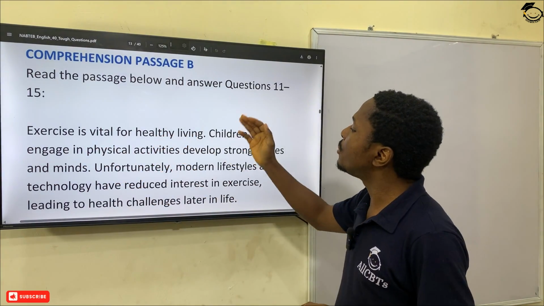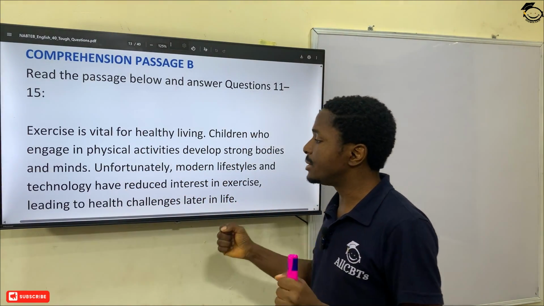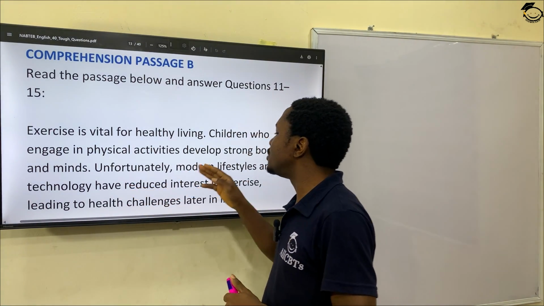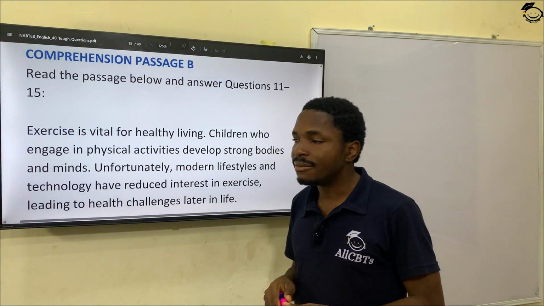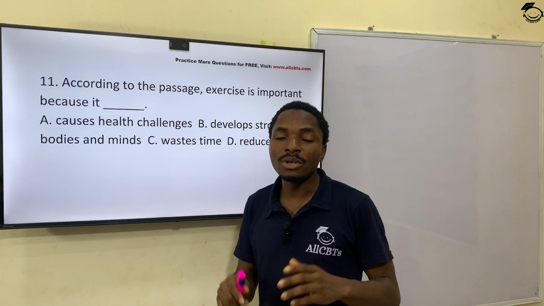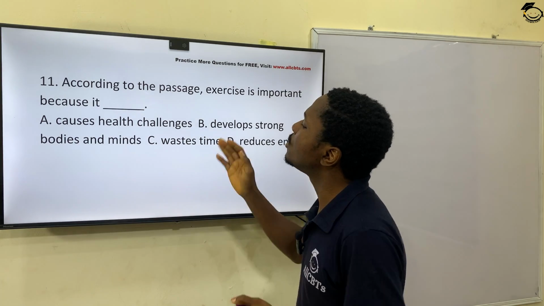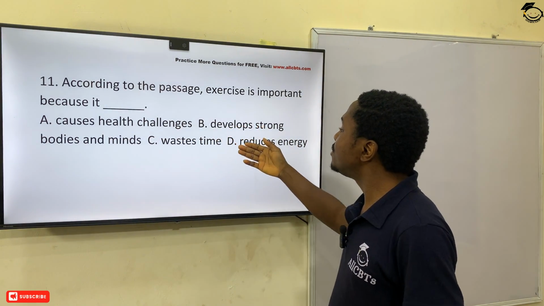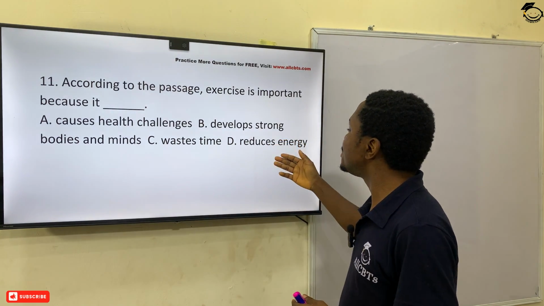Exercise is vital for healthy living. Children who engage in physical activities develop strong bodies and minds. Unfortunately, modern lifestyle and technology have reduced interest in exercises, leading to health challenges later in life. True. Now let's go to the questions. All right, question 11 from the comprehension passage we just saw. According to the passage, exercise is important because it dash. A. Causes health challenges. B. Develops strong bodies and minds. C. Wastes time. D. Reduces energy.